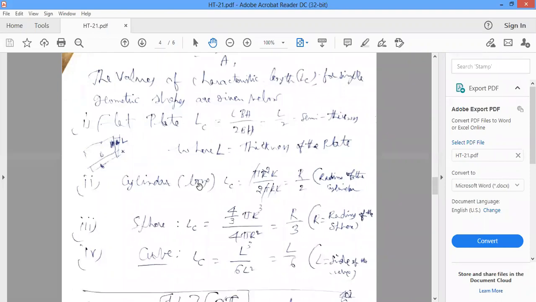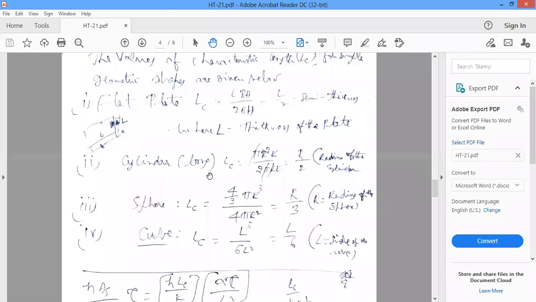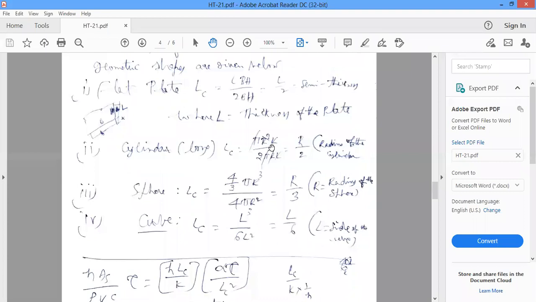Next, for a cylinder of length L and radius R, how do you calculate the characteristic length LC? Volume by surface area.